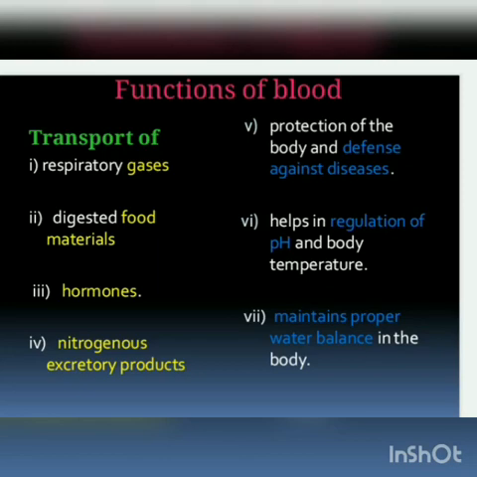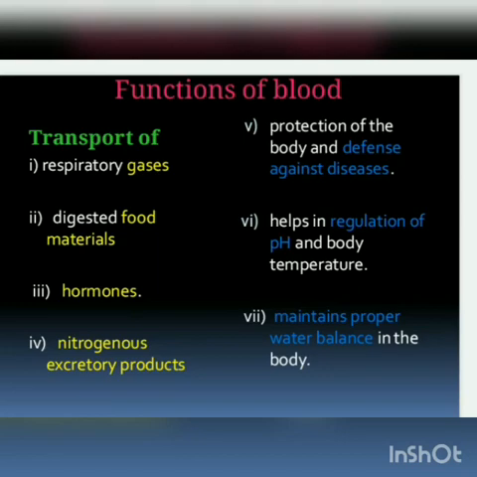Second, transport of digested food materials. Once the food digestion gets completed inside the small intestine, the end region of the small intestine will absorb the digested food with the help of the microvilli, small finger-like structures.